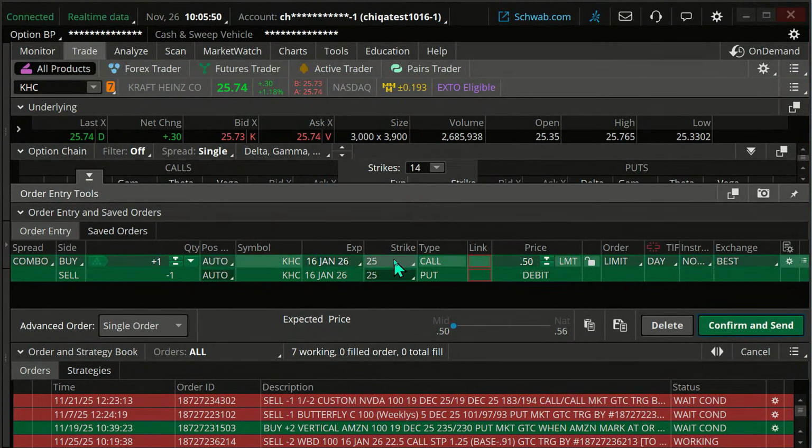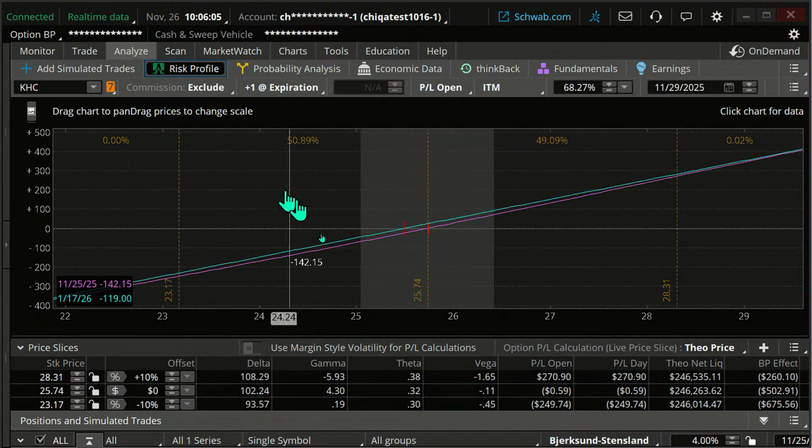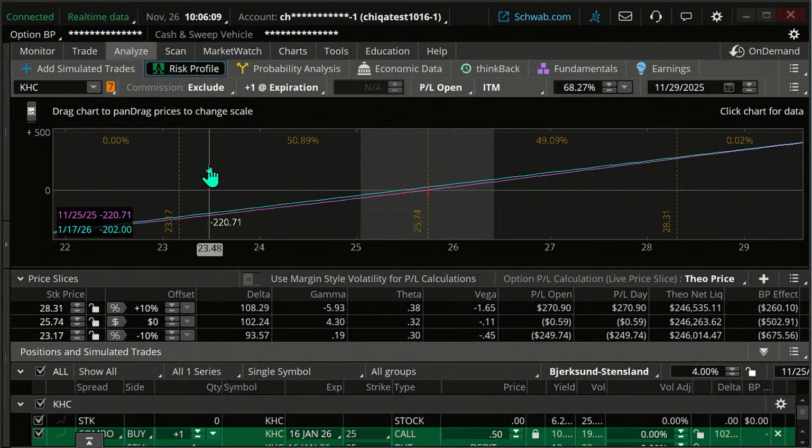But what's our delta? Remember, delta tells us how much something is likely to move in relationship to a $1 move in the underlying stock price. Let me just analyze this trade. Let me go to analyze, go to risk profile. There we go. Okay, that's what it looks like.